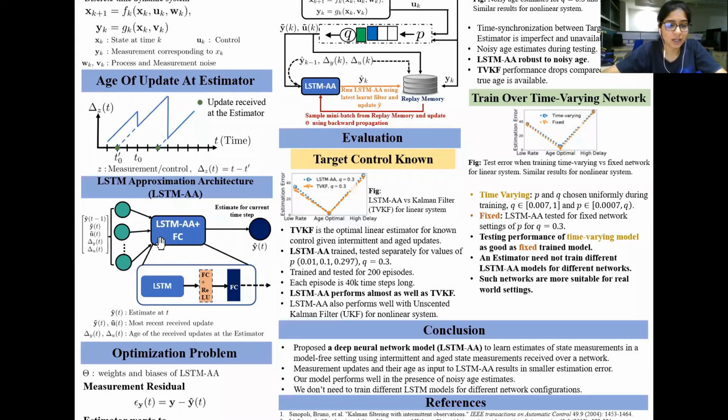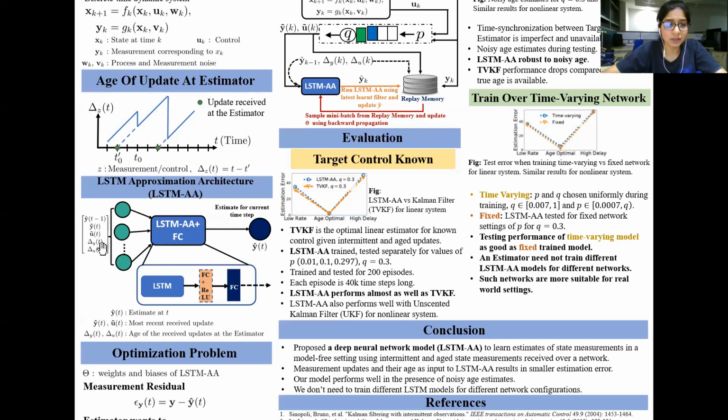In our work, we assume a model-free setting and detail a novel deep neural network architecture that leverages LSTM to learn estimates using updates received over the communication network. As you can see here in the approximation architecture, the input to our proposed neural architecture is the last known estimate, the most recent received measurement over the network, and their corresponding ages.